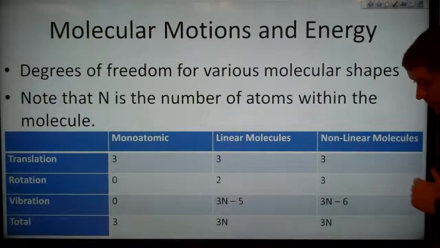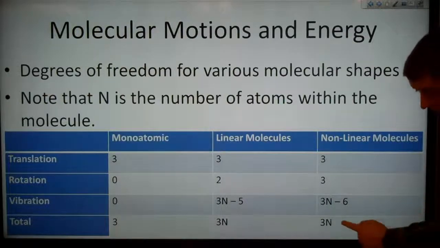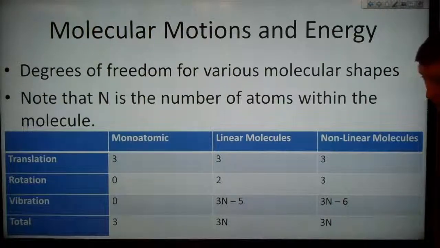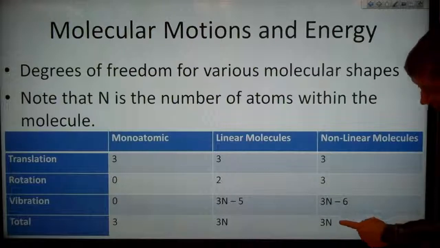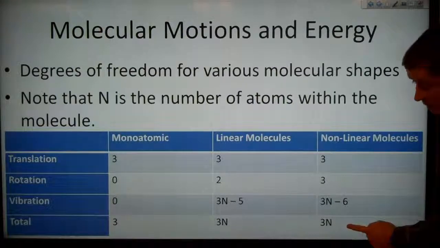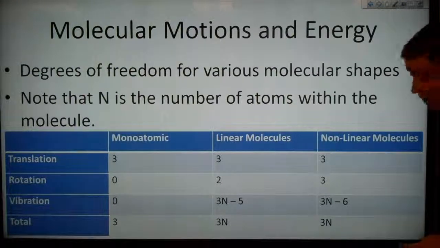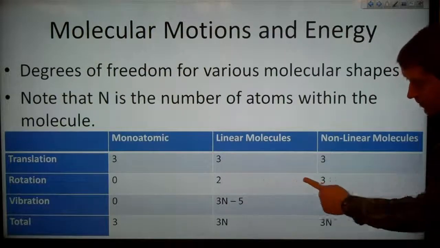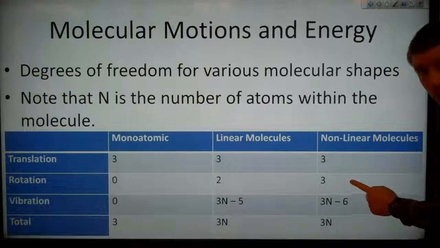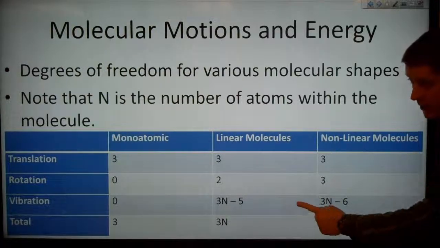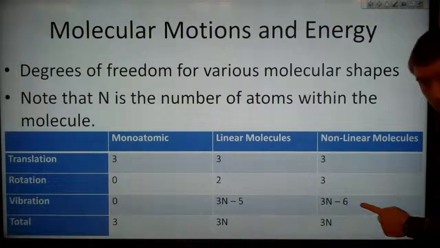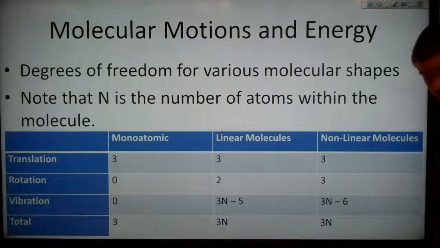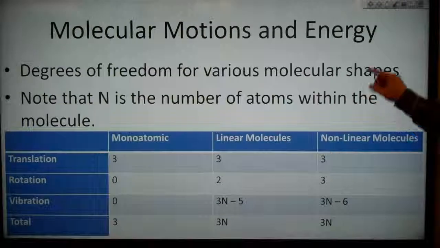If we have a nonlinear molecule, then again, the total number of degrees of freedom is still 3n, because it's 3 for each atom involved. But in this case now, for the rotational, we have one additional axis around which we can rotate, and that means that now there's one fewer vibrational mode involved with our molecule.